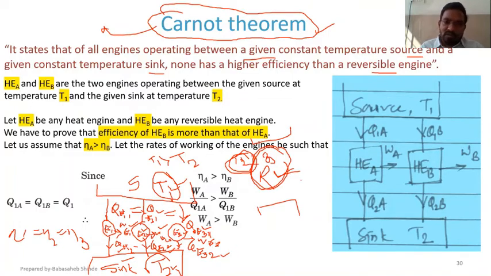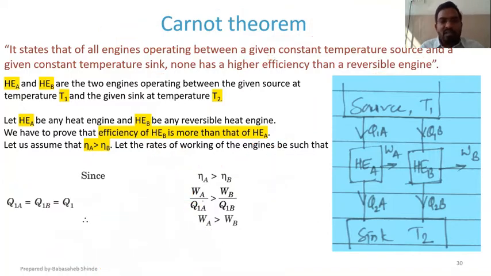Now, let me clear this one. There are two engines, HEA and HEB, interacting between a source at temperature T1 and a sink at temperature T2.